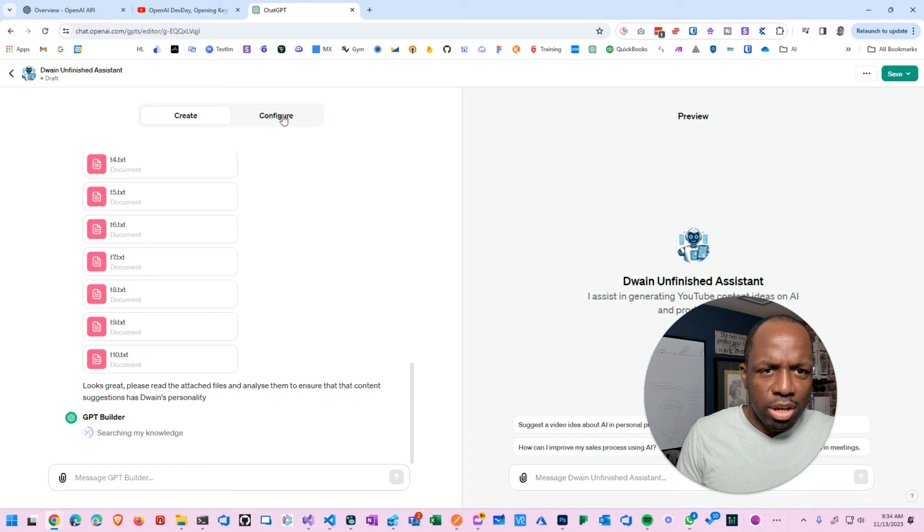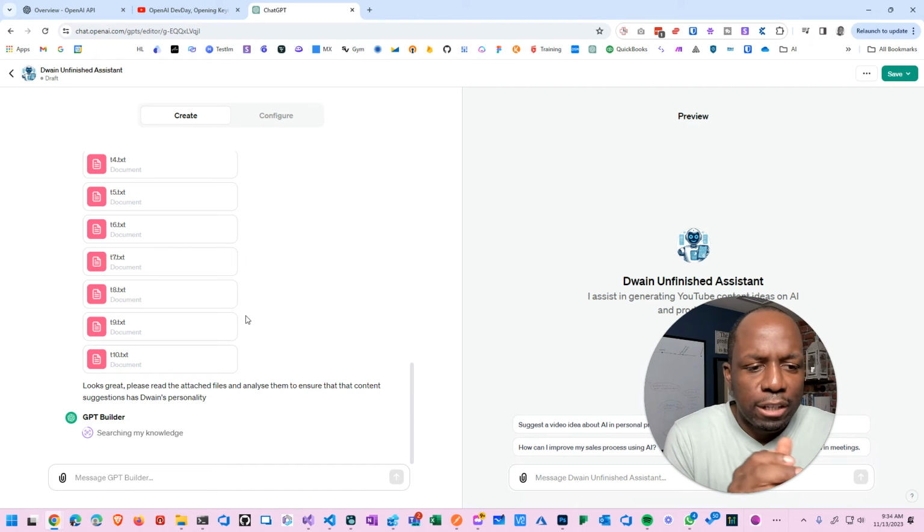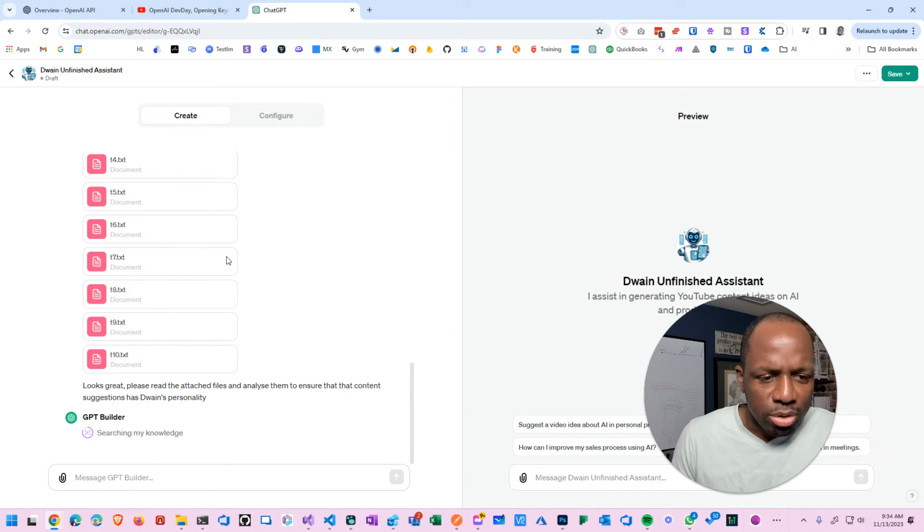So I don't know if I can switch this tab. Maybe I can. I don't know. I'm going to wait until it finishes first. Search in my knowledge. So, okay, let's just wait until it finishes because I don't want to mess it up by clicking on this button, but I presume this would allow you to do some sort of control on the assistant. Doing unfinished assistant, yes. Come on. Let's go, let's go, let's go. Almost there.